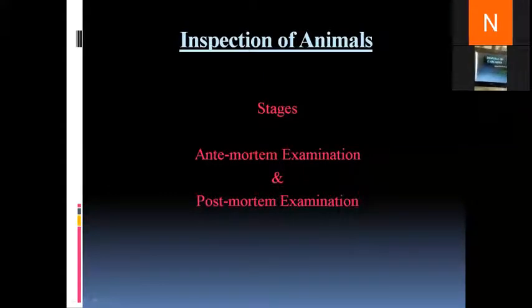Okay, so when we say examining or inspecting the animal, we consider it in two stages. First is the antemortem examination stage, and the second is the postmortem examination stage. The basic difference in these two stages is that antemortem examination takes place before the animal is slaughtered. It takes place when the animal is alive, and we mostly depend upon the clinical signs and symptoms exhibited by the animal. Whereas in post-mortem examination, the examination takes place after the animal has been slaughtered and bled.